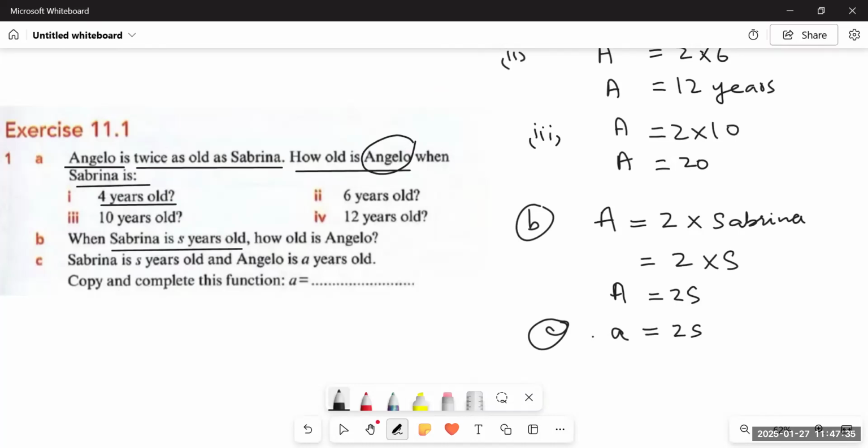Simple. Copy and complete this function. It becomes a function, a relation. Function means a relation between two different quantities. So the relation would be A equals 2S. Whenever we put the value of S over here, whatever it is, we just have to multiply it by 2 to find out the age of Angelo. This is how we have to solve these questions.